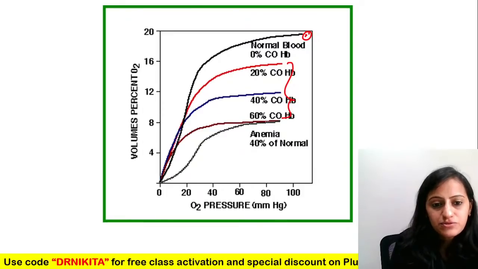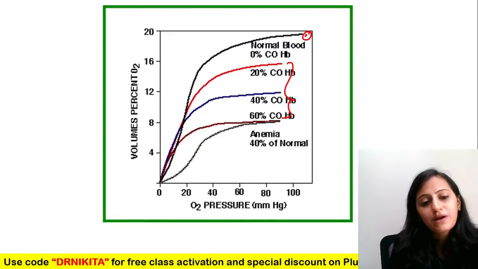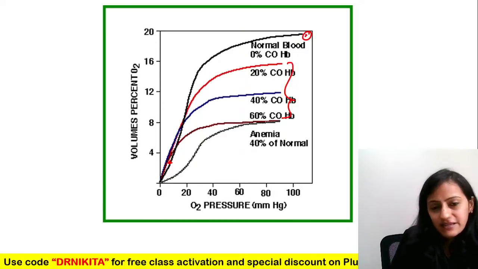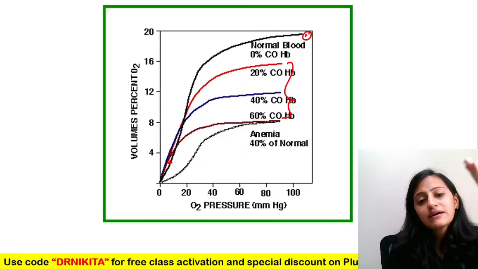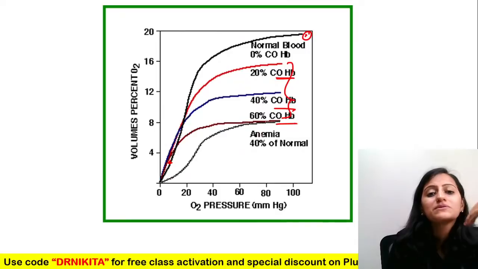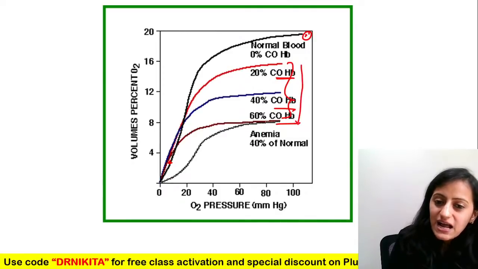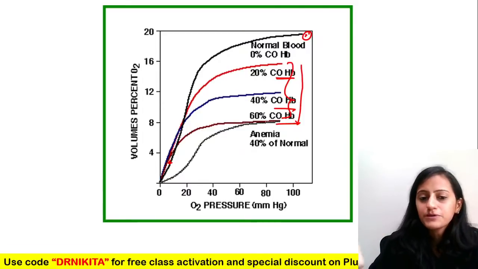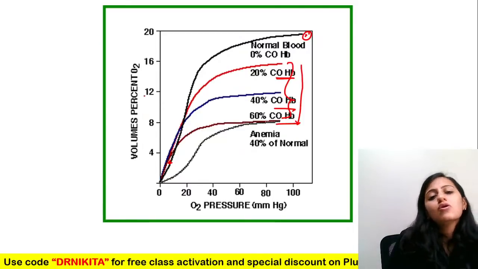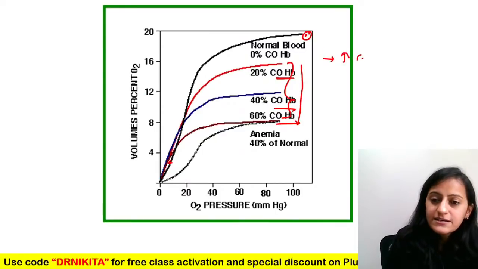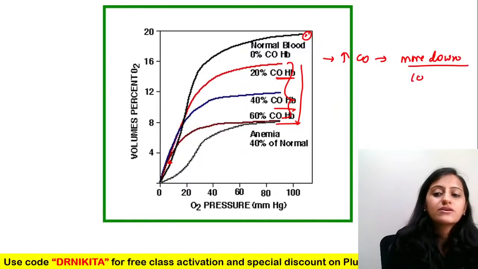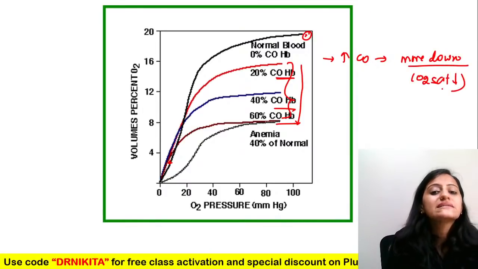All these graphs which you see, the red, blue and the brown color, they are towards the left. That means they are carbon monoxide, left and down. Now, as the content of carboxyhemoglobin increases, 20%, 40%, 60%, you can see the graph is going more down. Because logically thinking, the more carboxyhemoglobin, the less will be the oxygen saturation of hemoglobin, right? So increased carbon monoxide means the curve is more down. The oxygen saturation is decreased more.